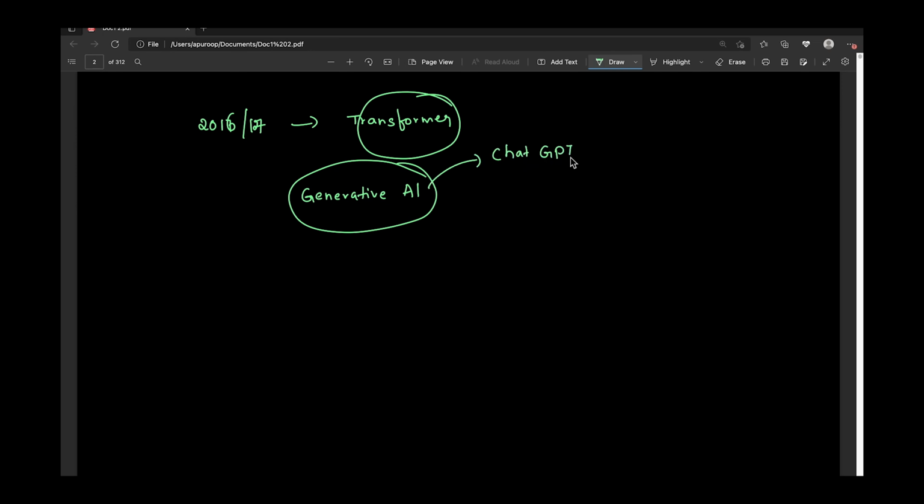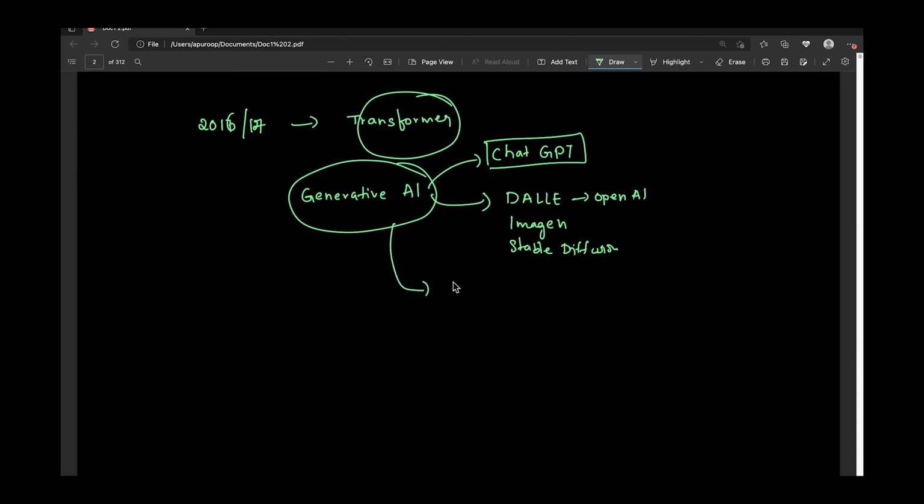ChatGPT is also a kind of generative AI because there we are generating text which is not even seen on the internet. Whichever things are newly generated by the machine, we can consider under generative AI. So ChatGPT is a kind of generative AI which generates text. Similarly, there are text to image models like DALL-E, built by OpenAI, and other image models like Imagen by Google and Stable Diffusion. There are so many text to image models.